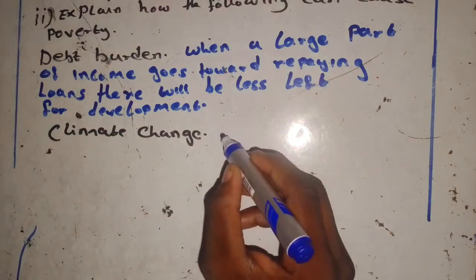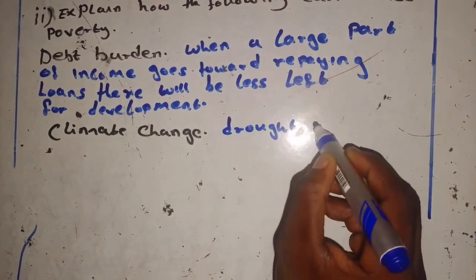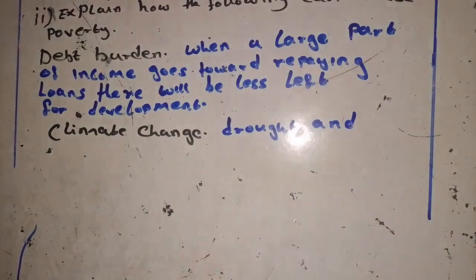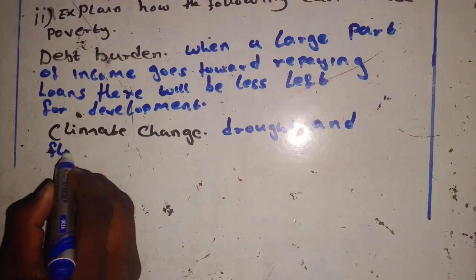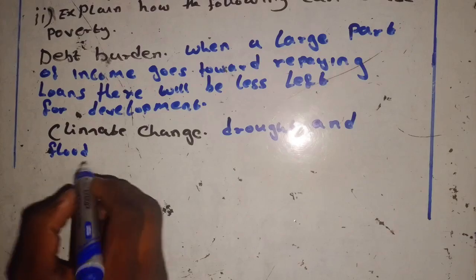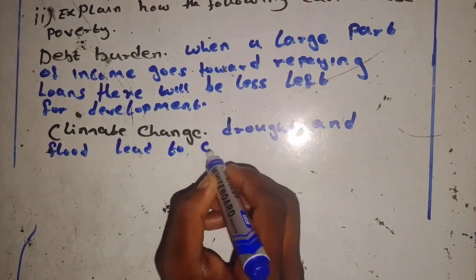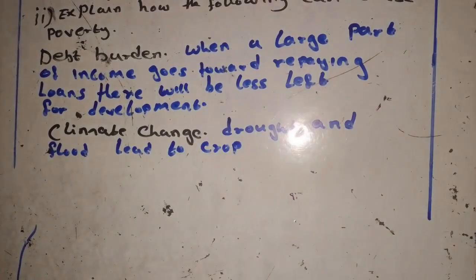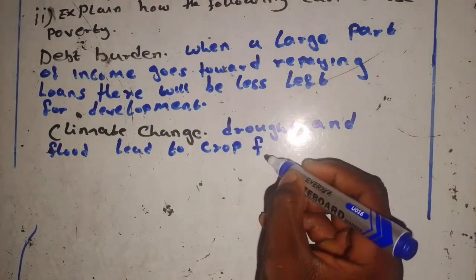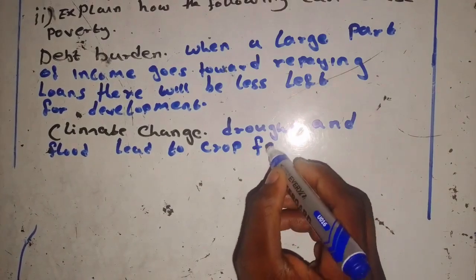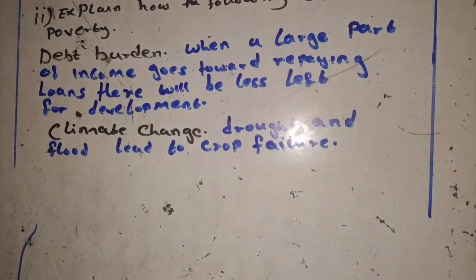So droughts and floods lead to crop failure. So the crops won't do well. So crop failure. Okay.